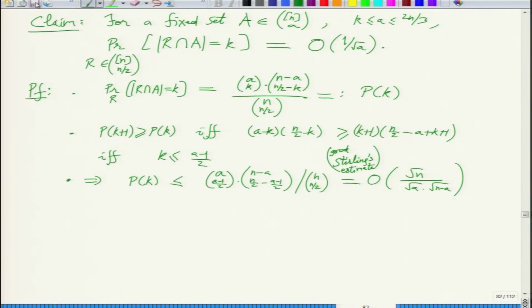So this will come out to be less than or equal to big O of 1 over square root A, because this n over n minus a is bounded by a constant. Is that clear? So that's the calculation. Yeah, that was a detour.